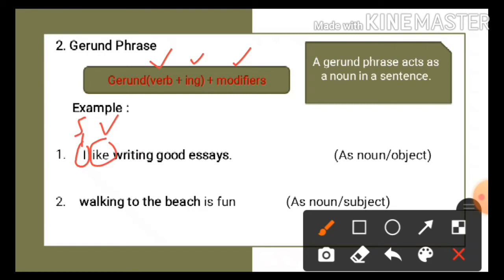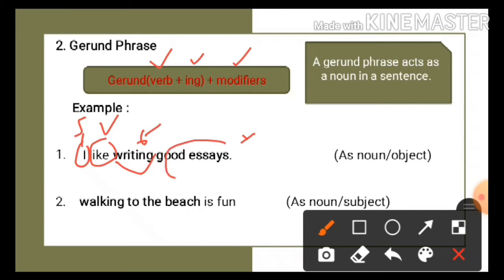Is writing a verb? No, writing is not a verb. Writing here is a gerund. Why? Because it actually performs the role of a noun, because here we're talking about the act of writing, not the doing of writing. So we can say that writing is a gerund.